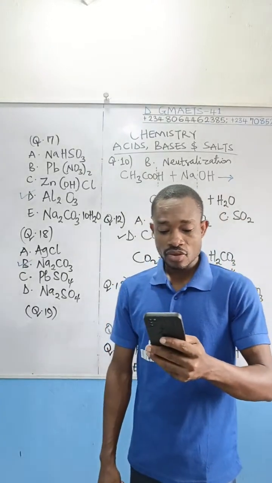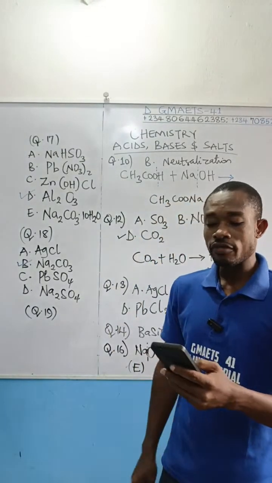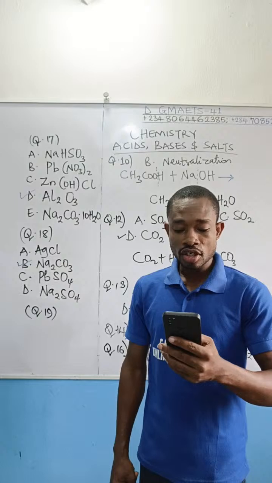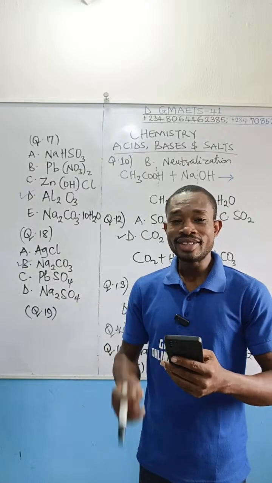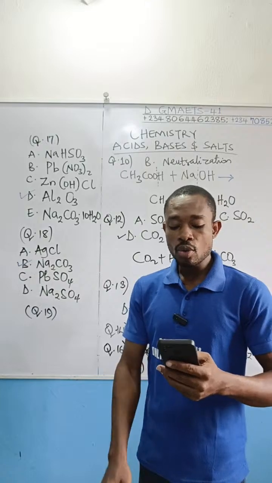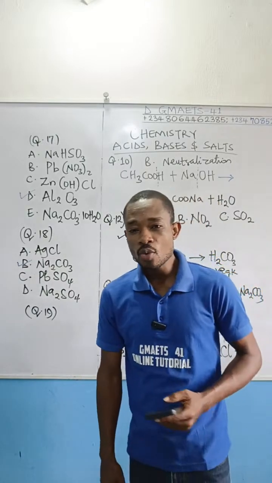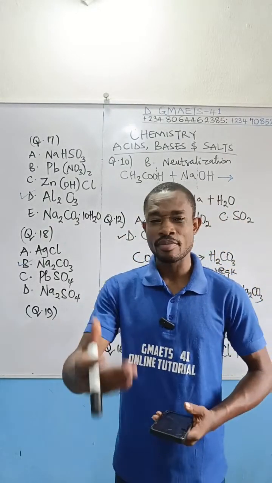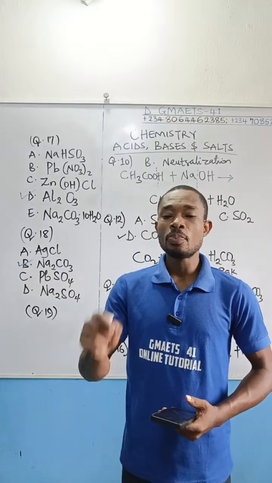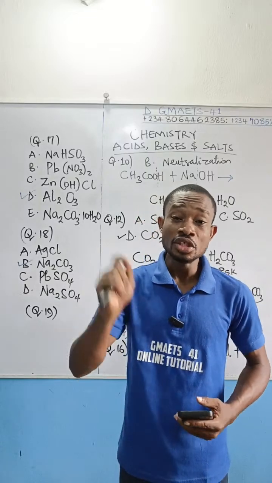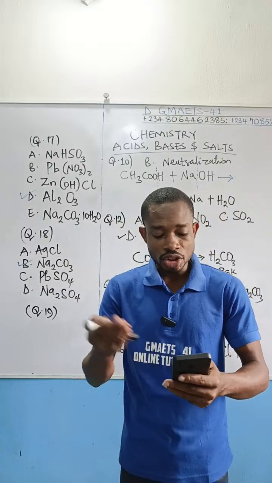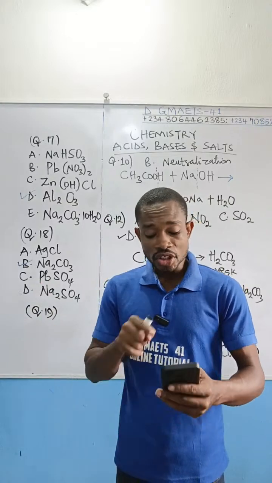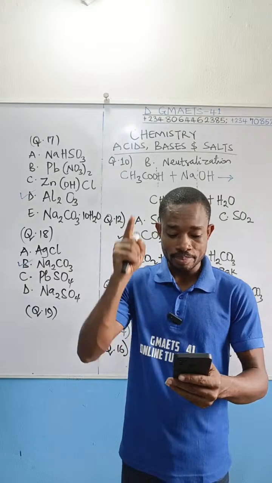Question number 19 reads, in titration involving sodium hydroxide and dilute hydrochloric acid, where would you place the base? So if you have been opportune to run a live titration experiment, this question is 1 + 1. Where do you place the base whenever you are carrying out a neutralization reaction? In the titration process, where you carry out reaction between acid and base, generally. So the question now is, where would you place the base?